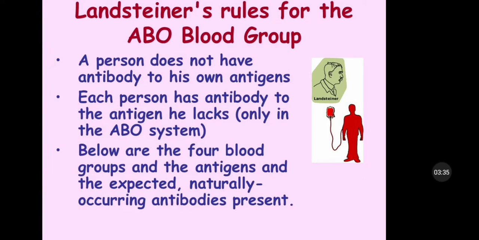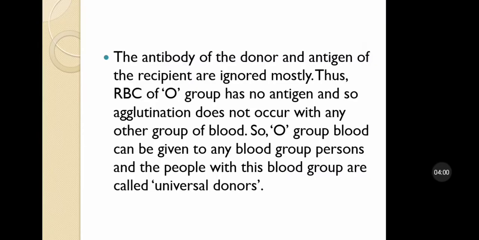A person does not have antibody to his own antigens. Each person has antibody to the antigen he lacks, only in the ABO system. Means the antibody will be present but the antigen will not be present. Below are the four blood groups, the antigens and the expected naturally occurring antibodies present. These antibodies occur naturally. And the antibody of the donor and the antigen of the recipient are mostly ignored.